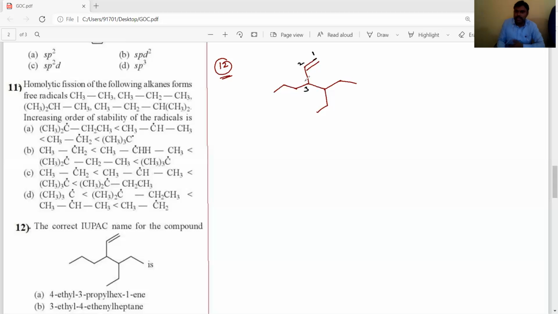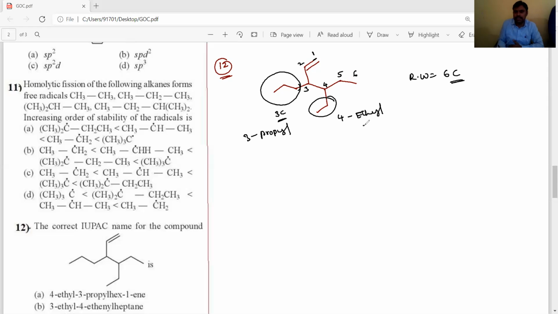1, 2, 3. The longest carbon chain with more substituents: 1, 2, 3, 4, 5, 6. Now this is the longest carbon chain. So the root word is 6 carbon atoms, and the double bond gets more priority. The substituents: on this side, 3 carbons, means a propyl substituent at the 3rd carbon, and at the 4th carbon an ethyl substituent is present. But according to the alphabetical rule, we have to write ethyl first, then propyl, because the letter E comes first.